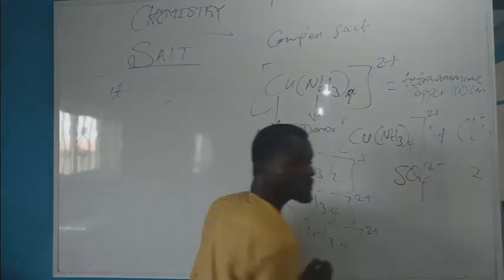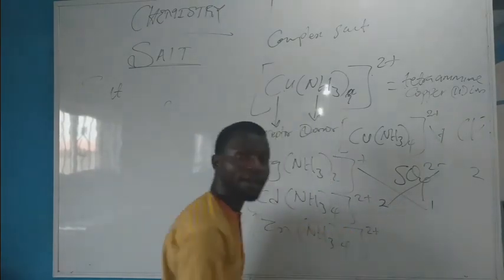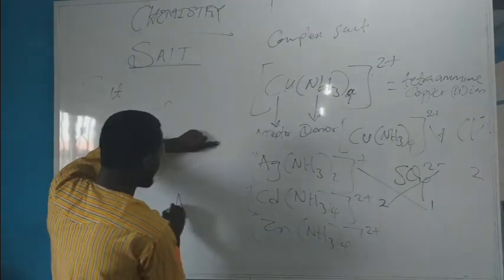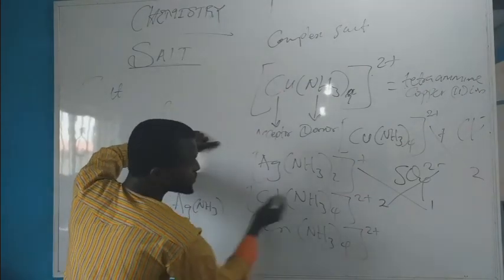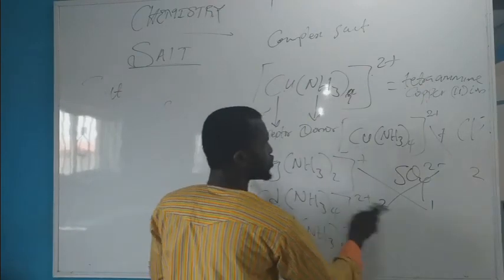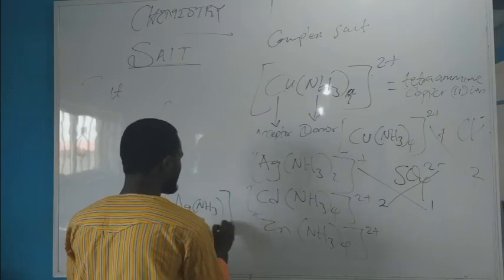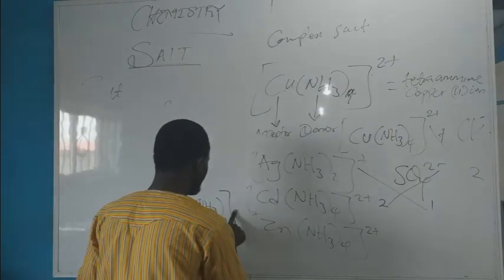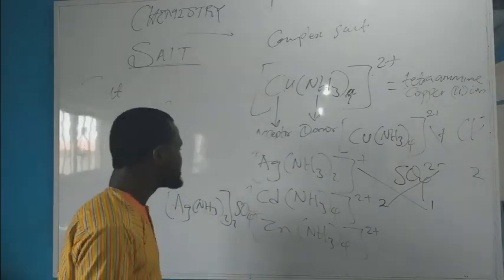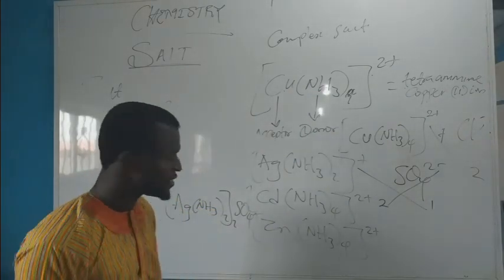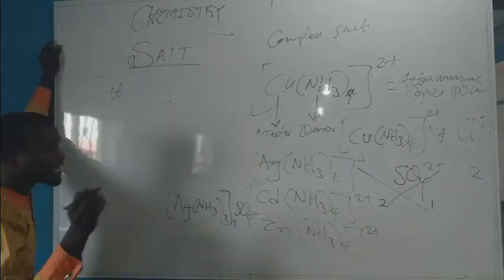When you write it, they will interswitch their valency. So 2 here, 1 here. So when you write this, it becomes Ag(NH3)2, close the bracket. Remember, this 2 is applying to every one of them. So this is going to be like this: 2, then SO4. So this is diamine silver 1 tetraoxosulfate 6.